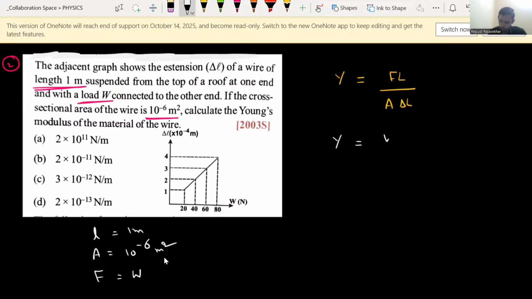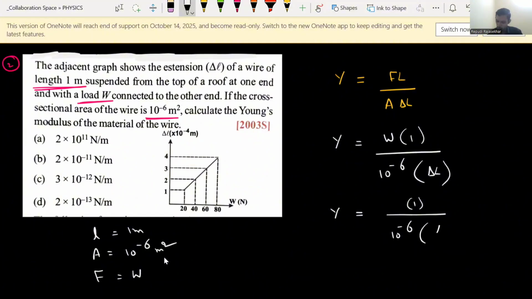Y equals W into L, which is 1 meter, divided by area of cross section, 10 to the power of minus 6, into change in length. Delta L stands for change in length. So what we need to find out is how much W divided by delta L is. For that I will rewrite this equation as 1 divided by 10 to the power of minus 6 into delta L by W. We can rewrite this also, there is nothing wrong in this.